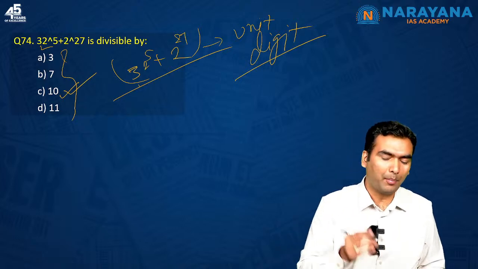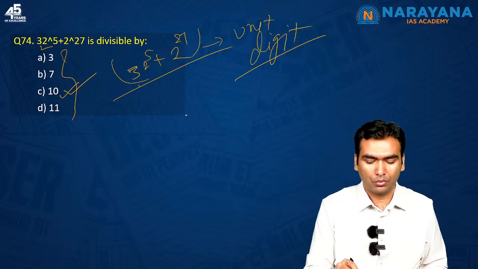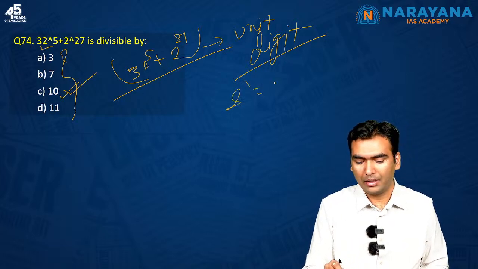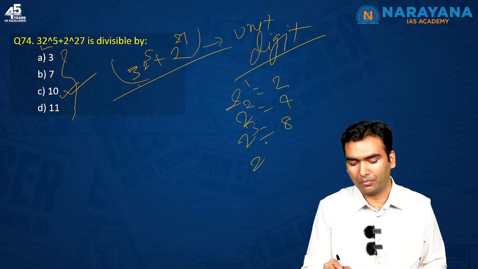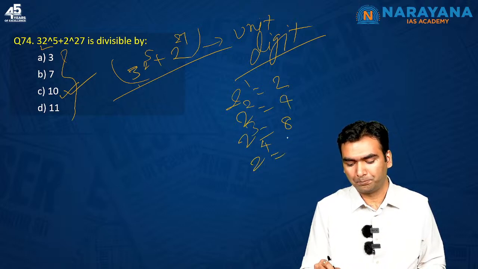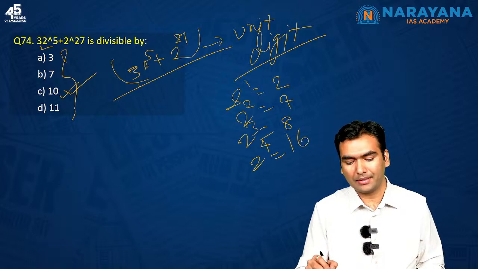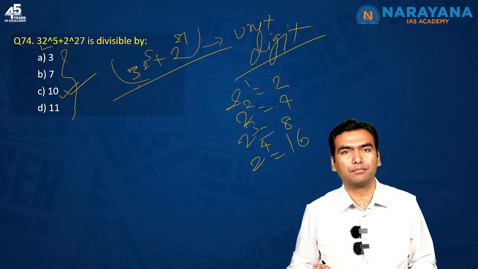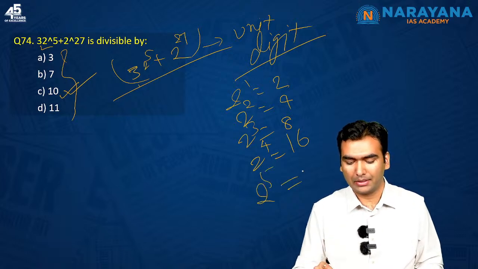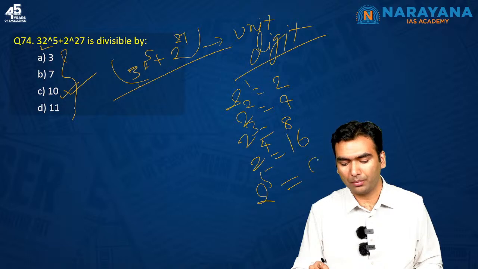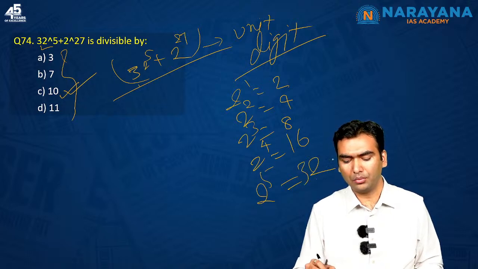So the same will happen here also. In case of 2: 2 to the power 1 is 2, 2 to the power 2 is 4, 2 to the power 3 is 8, 2 to the power 4 is 16, so the unit digits 2, 4, 8, 6 will repeat themselves. So 2 to the power 5 is 32, and its unit digit is definitely going to be 2.